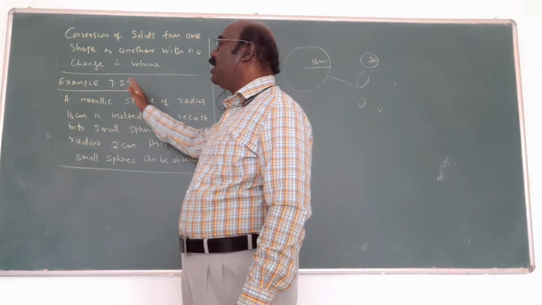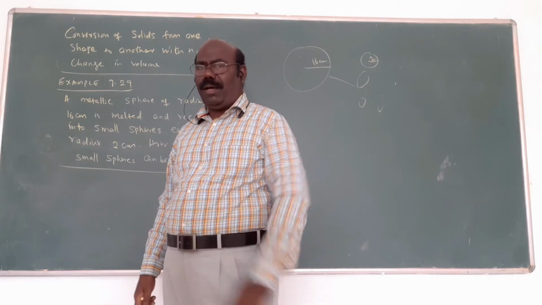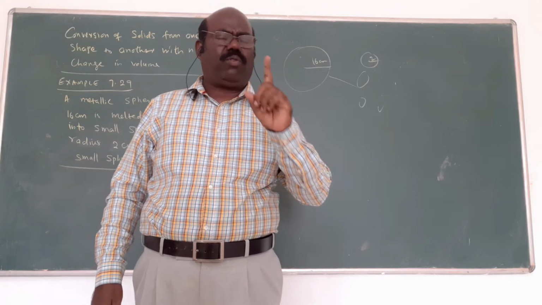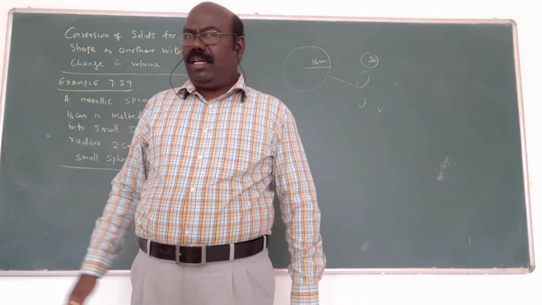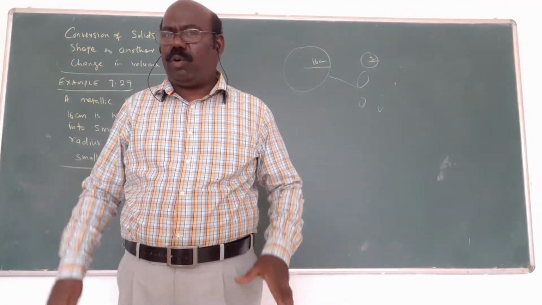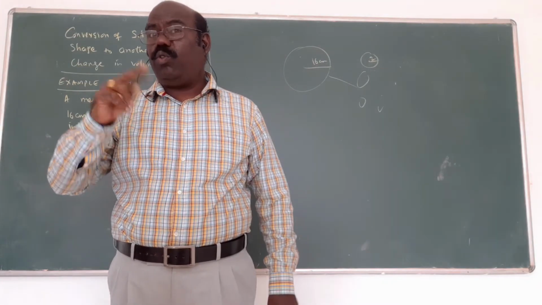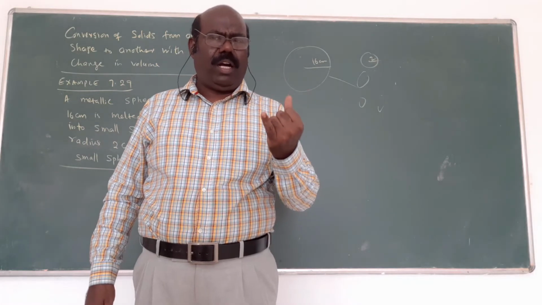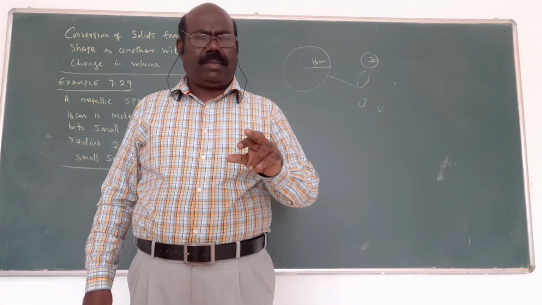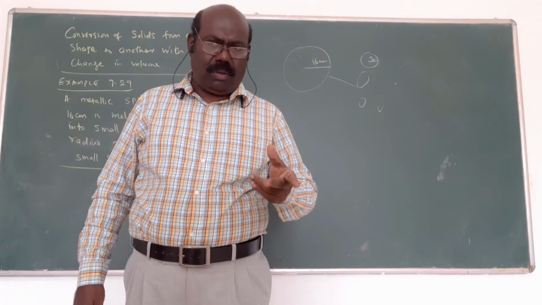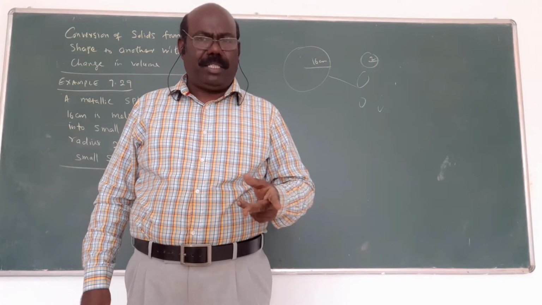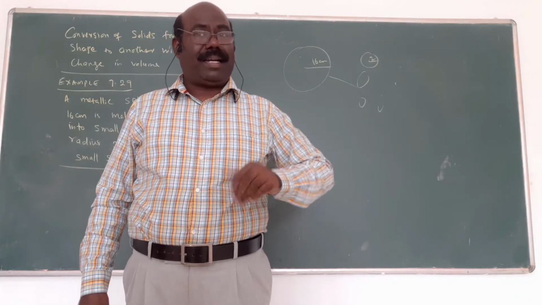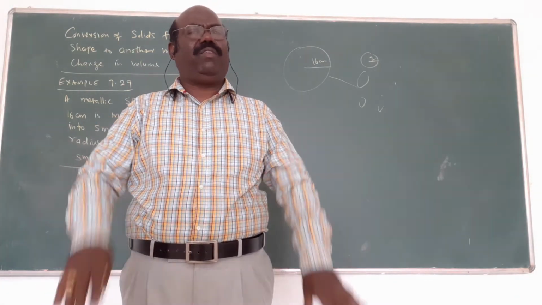From the last exercise, only the volume formulas are used. You must know all the volume formulas. Definitely one 5-mark question will come from this exercise. All the problems in this exercise use only volume formulas. That is very important. You must know the volume of the cylinder, volume of the hollow cylinder, volume of the cone, volume of the sphere, hemisphere, hollow hemisphere, volume of the cube, volume of the rectangle.